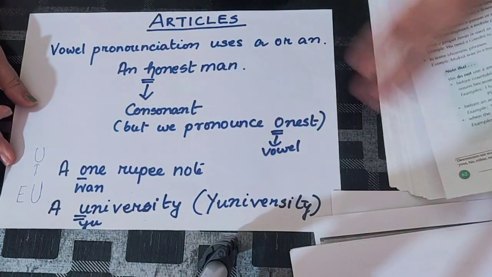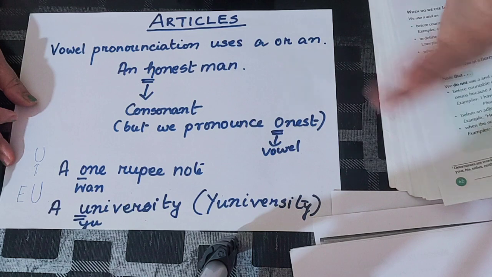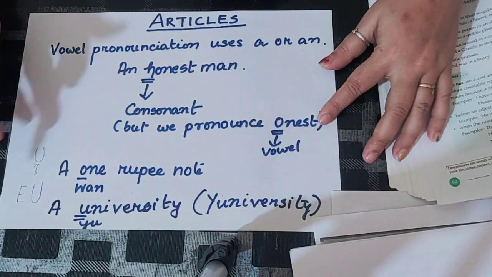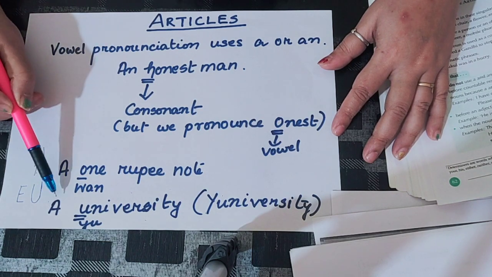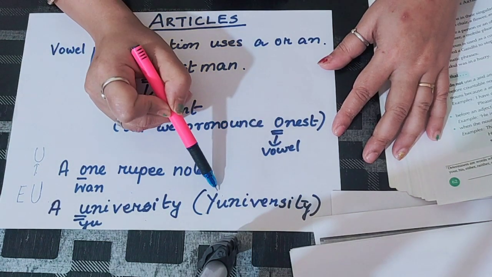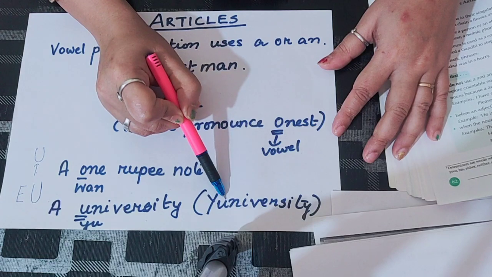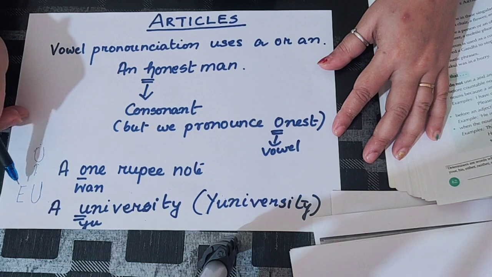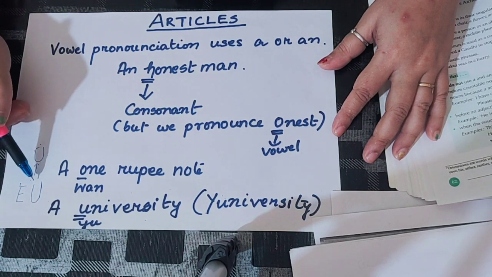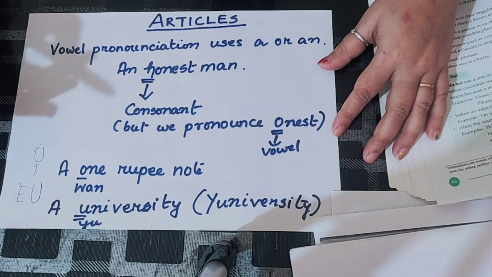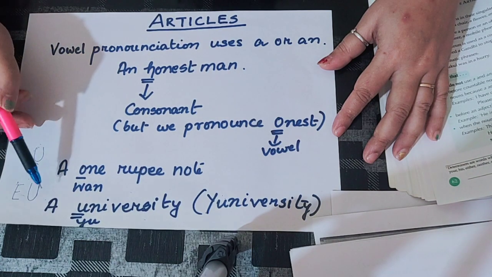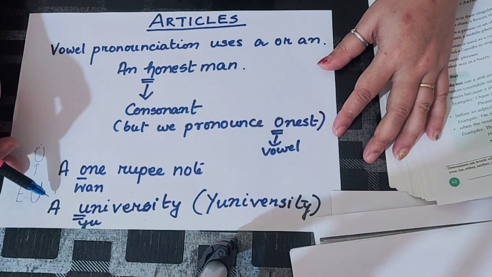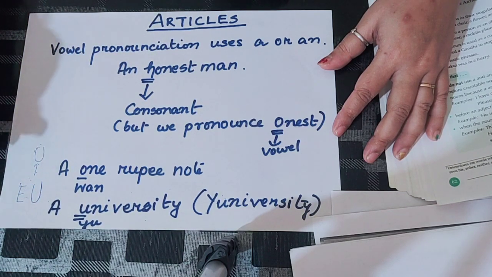So, any word with U pronunciation, university, unicorn, uniform, universe, unity, all these never use an but a, because the pronunciation changes into YU. But why is it a vowel? Because when we pronounce it as a single letter, we pronounce it as EU. So, therefore, it is used as a vowel, but when we use it in this kind of words, we use a before it. So, that's it for today.